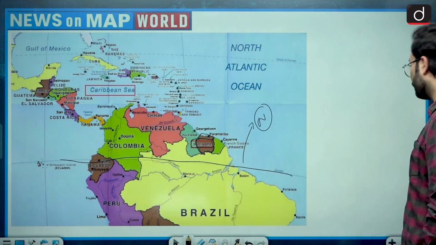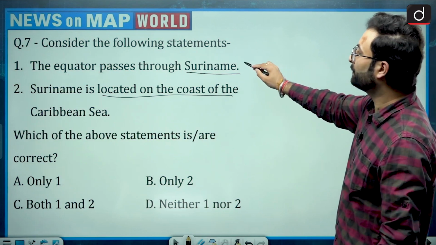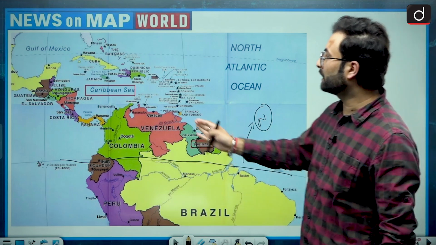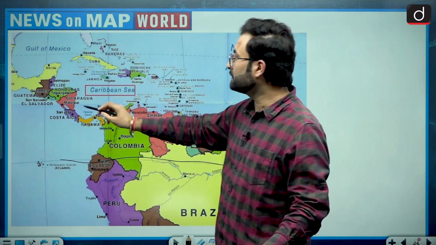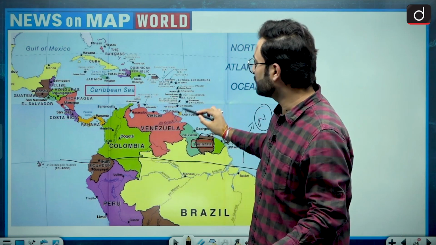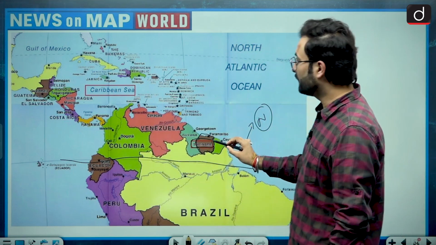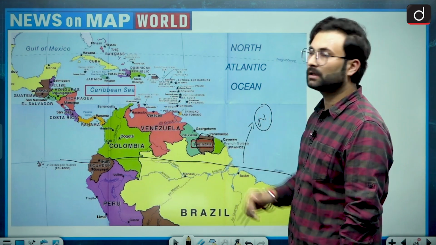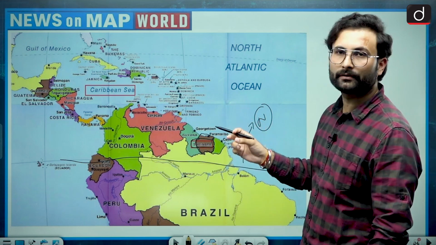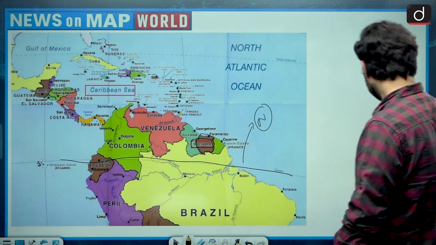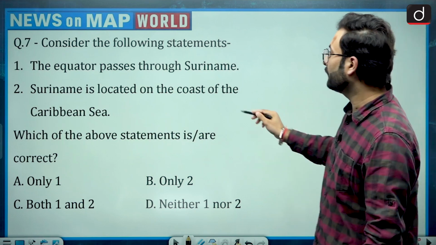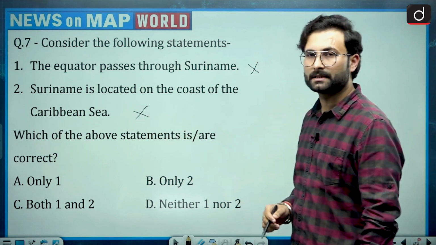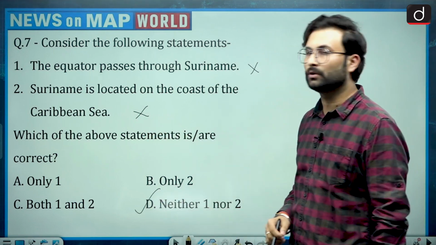And second statement here was the equator passes through Suriname. It is incorrect. Suriname is located on the coast of Caribbean Sea. Here when we are talking about Caribbean Sea, there are greater Antilles, this particular portion, and then these are lesser Antilles. But when we are talking about Suriname, it is not in the Caribbean Sea, it is part of Atlantic Ocean. Okay. So we can say that it is not having a boundary or any kind of connection with the Caribbean Sea. Okay. So both the statements here you can say are wrong. Equator does not pass through Suriname, and it is not on the coast of Caribbean Sea. Okay. So neither 1 nor 2 would be your answer.